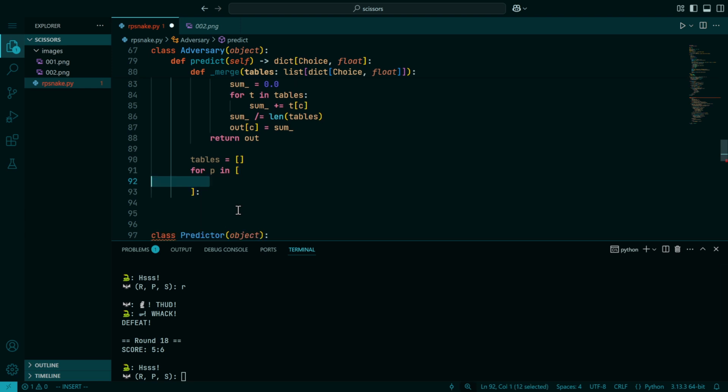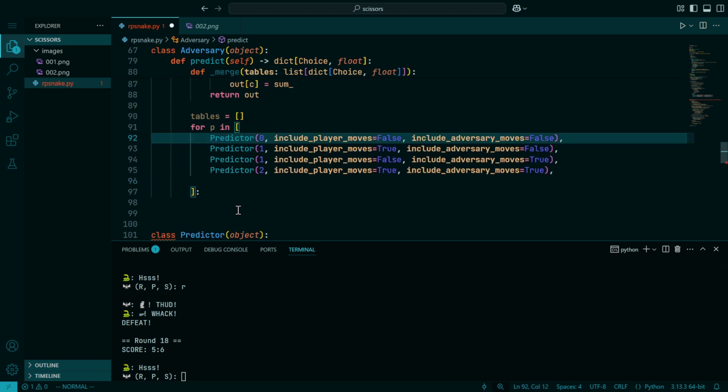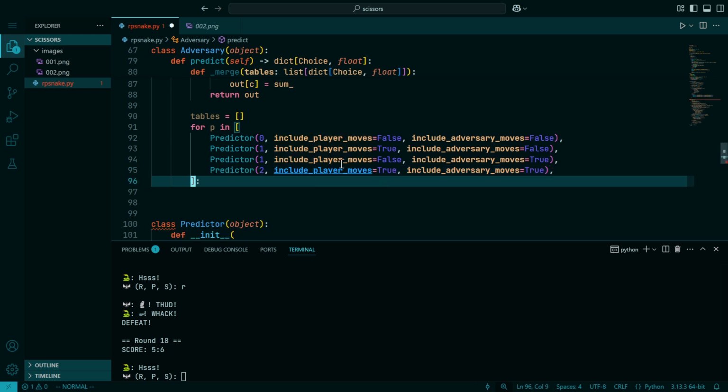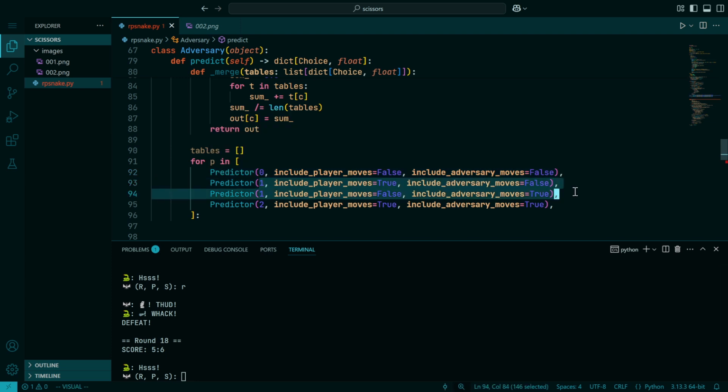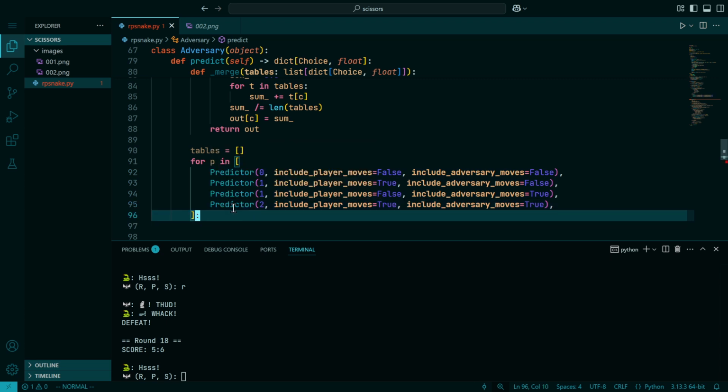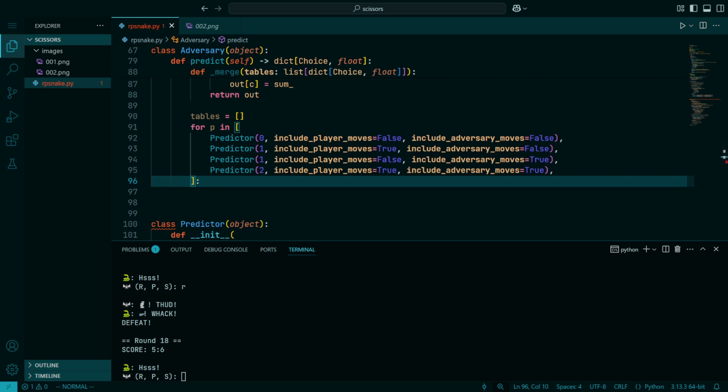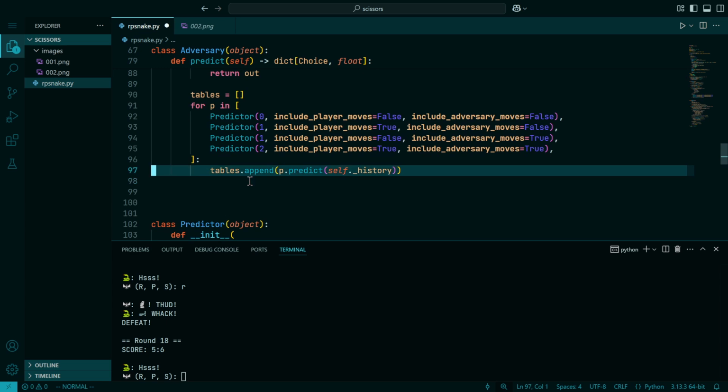We'll be using a few specific context window sizes. We can see here that we'll have one that just considers the player's base tendency to make any move. This will just output the overall odds of the player picking any color. This will consider one player move in the past. This will consider one adversary move in the past. This will consider one pair of moves into the past. There's nothing stopping us from adding more of these. It's actually very easy to. These are just the four that we'll have.